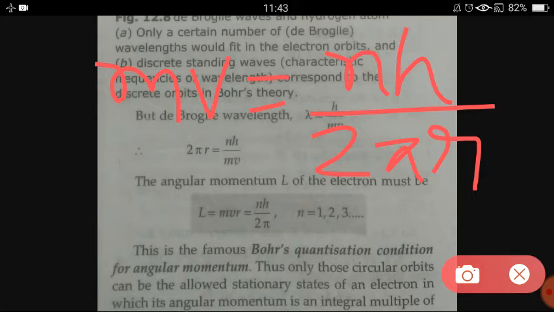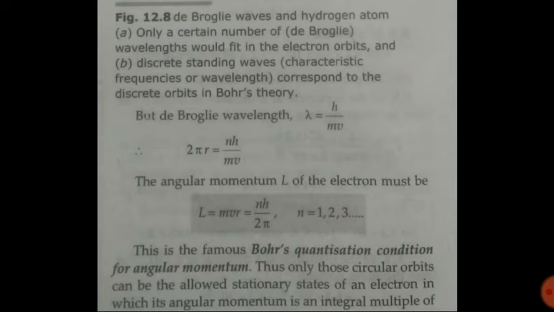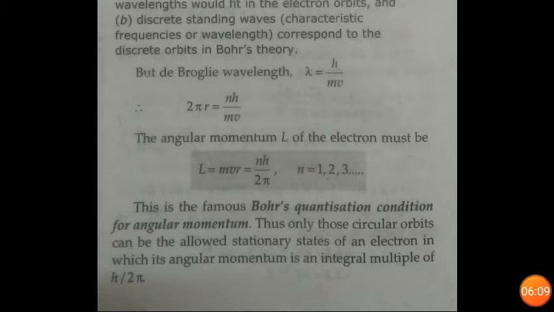When we put that value here, r gets cancelled and we have nh upon 2 pi, where n equals 1, 2, 3, etc. So here we have got one condition for angular momentum: the angular momentum must equal nh upon 2 pi, where n is any number from 1 to infinity, and h is Planck's constant; 2 pi and h are constants. This is the famous Bohr's quantization condition for angular momentum.